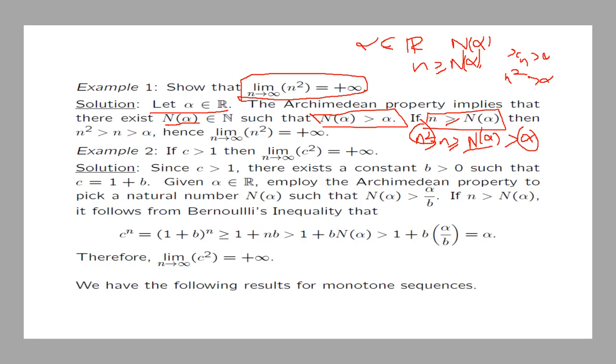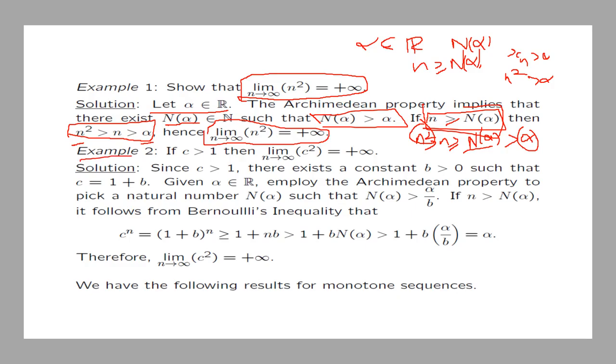So if n is bigger or equal to n alpha, then you have that n squared is bigger than n is bigger than alpha. And so xn is bigger than alpha so long as small n is bigger than n alpha, and therefore the limit as n goes to infinity of n squared is plus infinity.